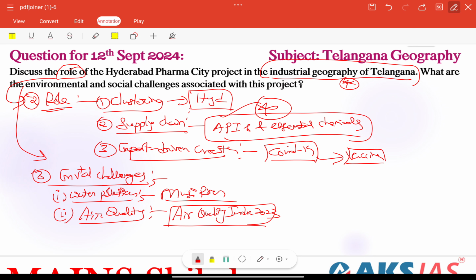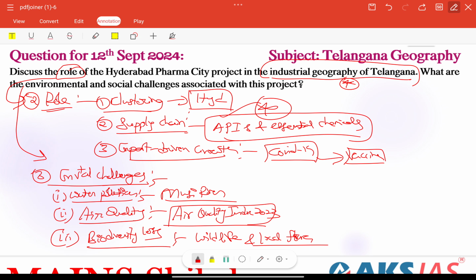That should be a justifiable approach, right? Next important thing is we can talk about biodiversity loss also, right? From this project, especially the pharma city is being developed in an area with rich biodiversity, including agricultural lands and forest patches. The project could lead to the destruction of these ecosystems, very important. So threatening our wildlife, and also we have the local flora there, right? Very important. So all these are environmental challenges.